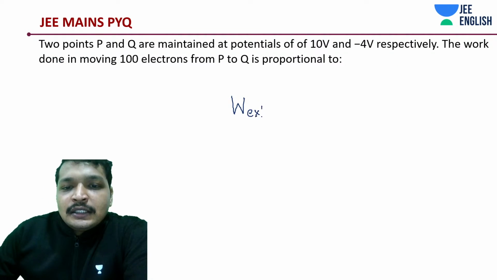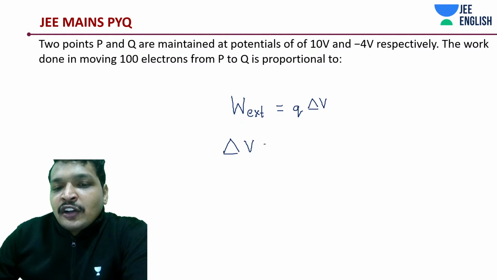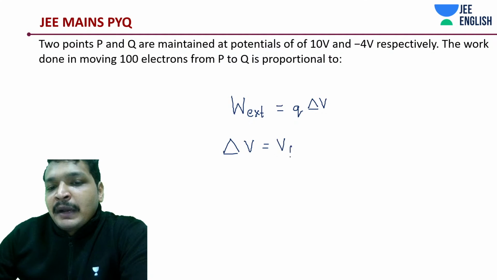Work done is going to be Q delta V. What is delta V in this case? Potential difference between final and initial: final minus initial.